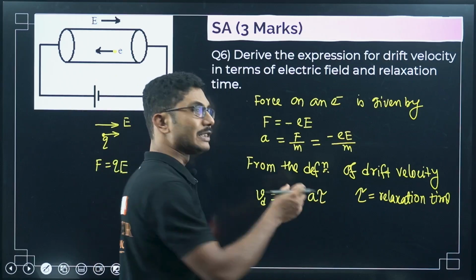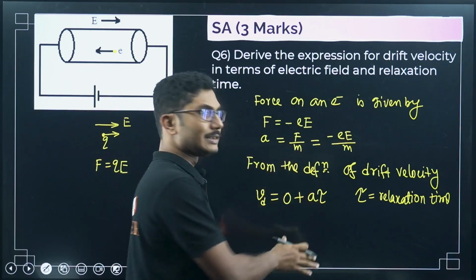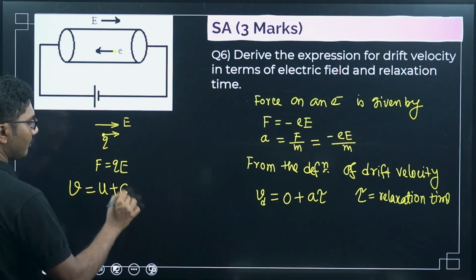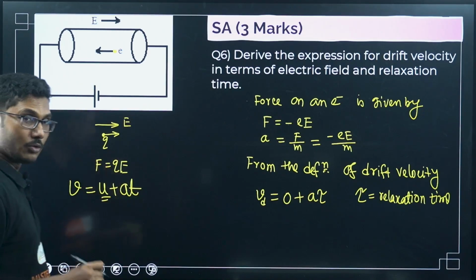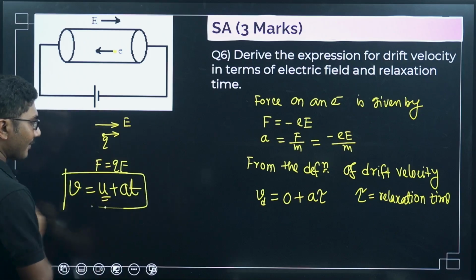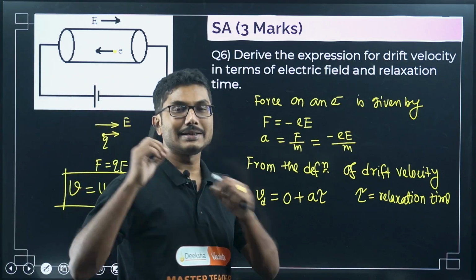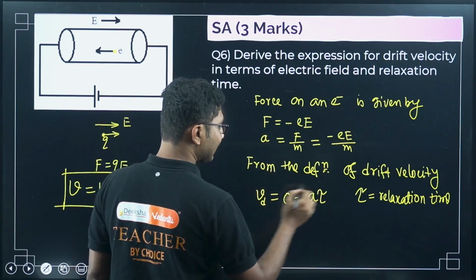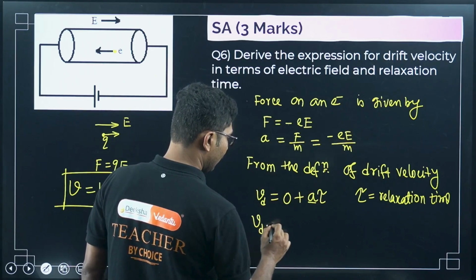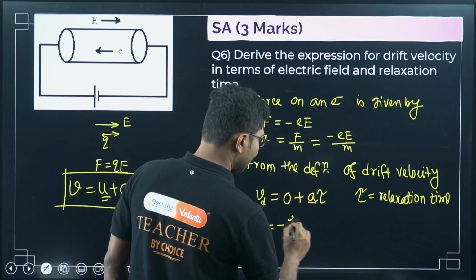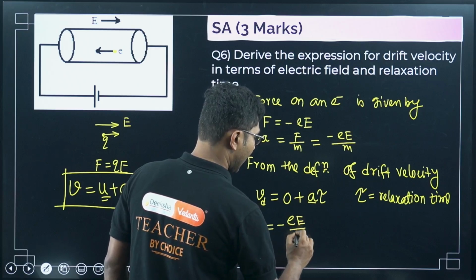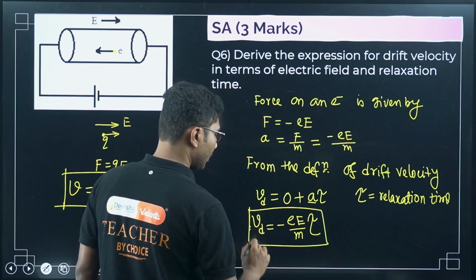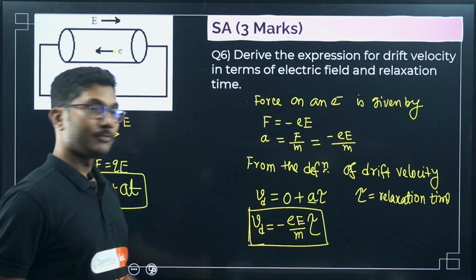So when the time is equal to relaxation time, if you apply the formula v equals to u plus at, here the initial speed is 0. Then whatever the velocity you will get, that is the drift velocity. As simple as that. So put the value of acceleration here. So Vd equals to minus eE by m tau. They have asked you to find the drift velocity in terms of relaxation time. So this is the formula, this is the answer.